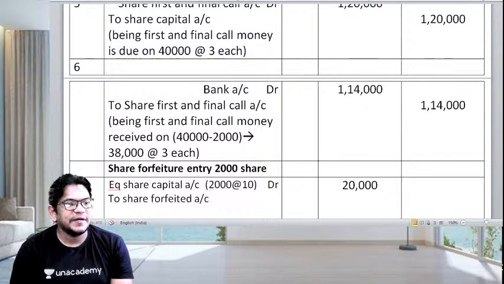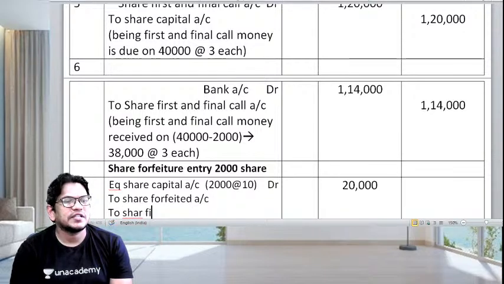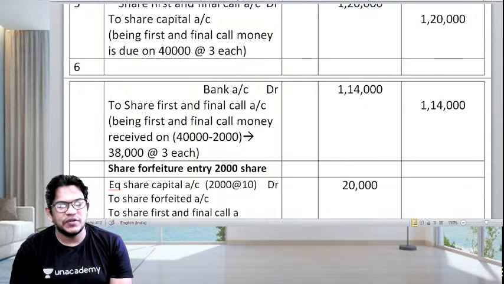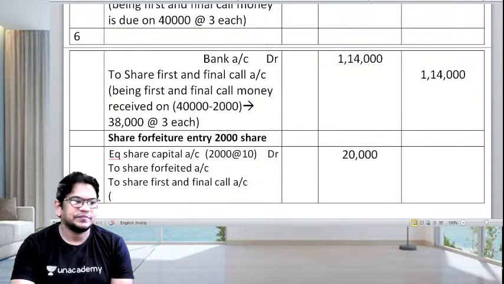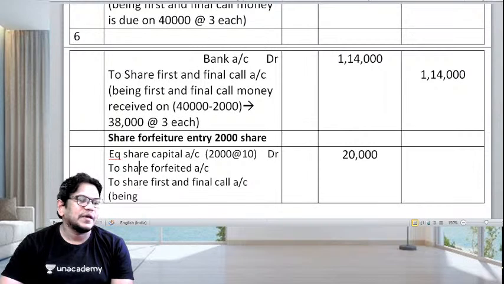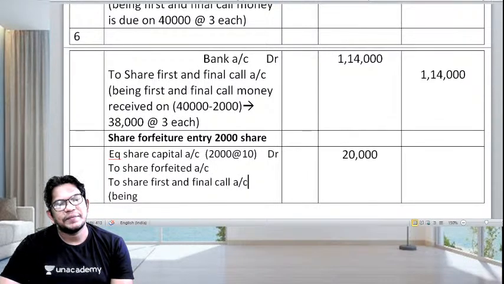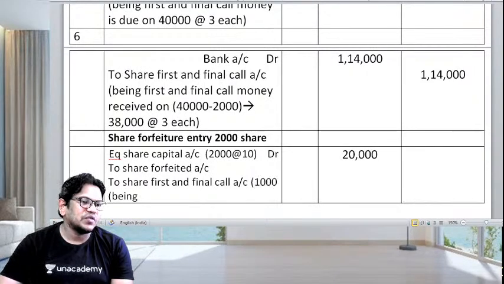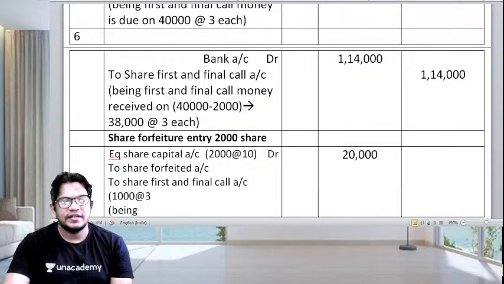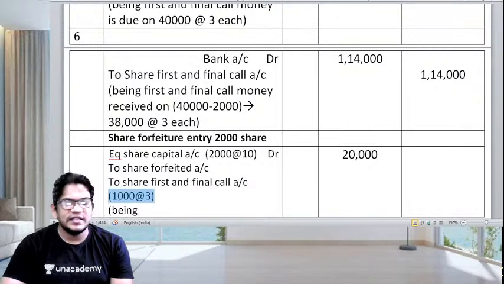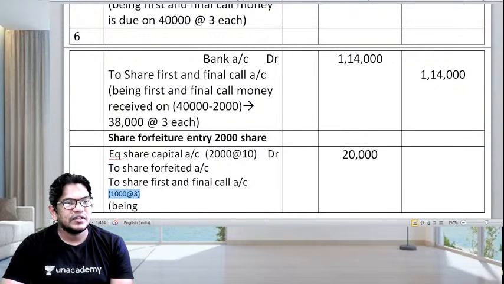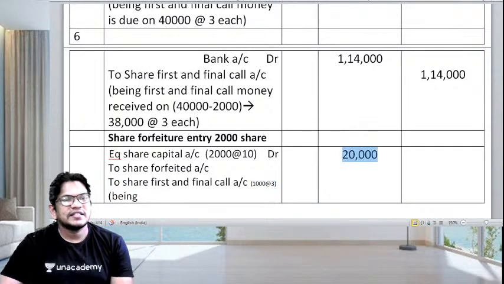The amount he has paid, to share first and final call account. Being how many shares, how much has he paid? He has not paid 3. That means 1,000 at the rate of 3. That means बच्चों कितना आएगा? 3,000 रुपये इसने नहीं दिया है. Not 3,000. It's 6,000.